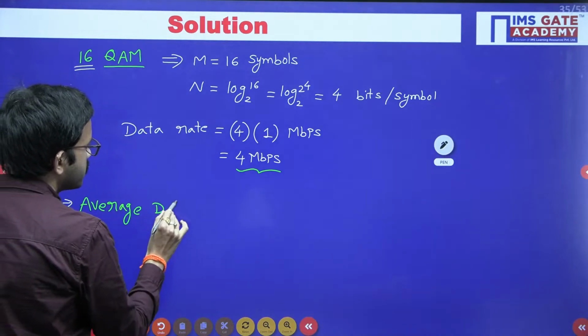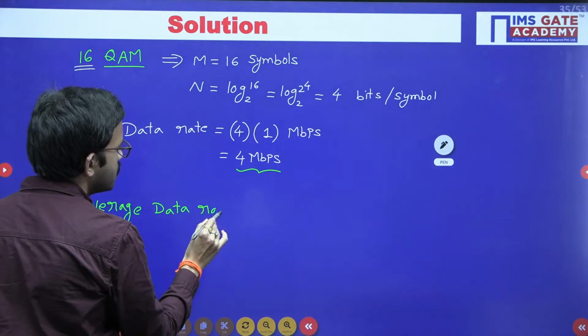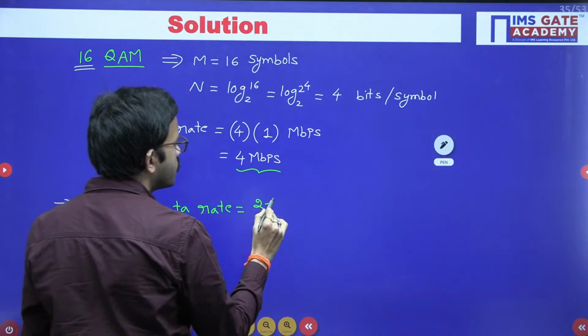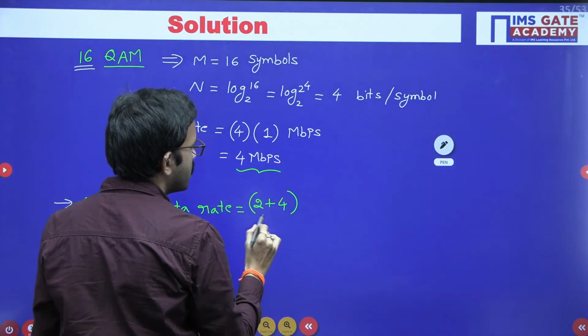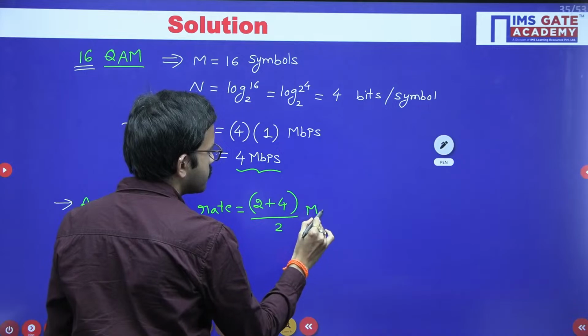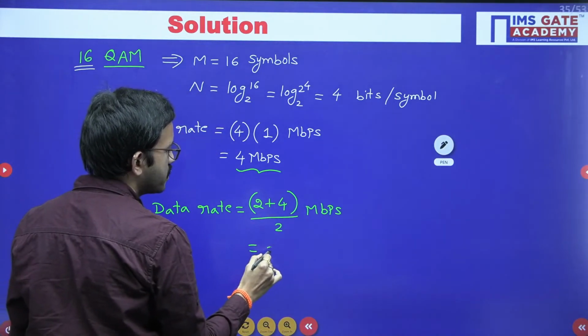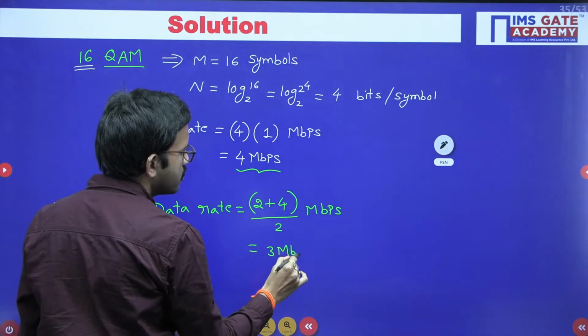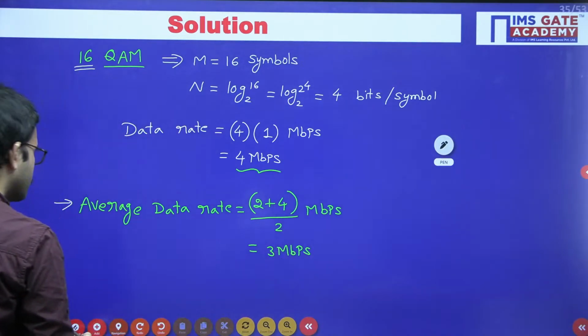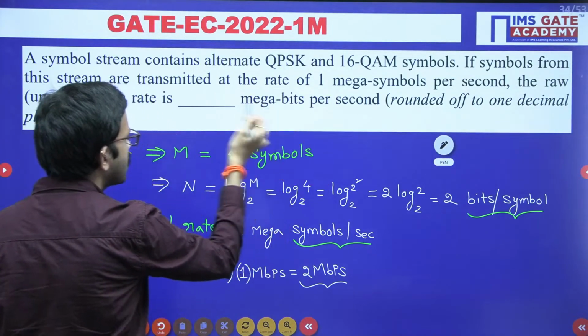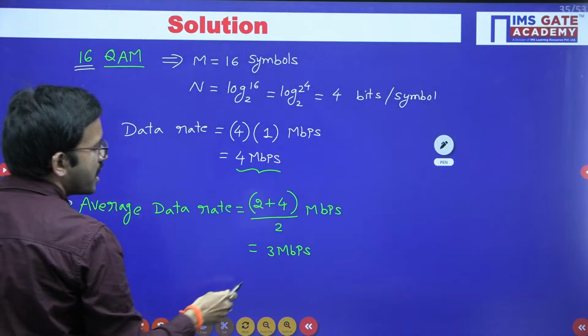Average data rate is equal to 2 megabits per second plus 4 megabits per second divided by 2. 2 plus 4 is 6, 6 by 2 is 3. Directly I am writing. So the answer for this question is 3. Here they have already mentioned the units, so that means here you will have 3.